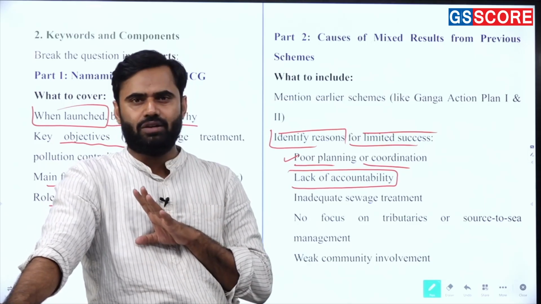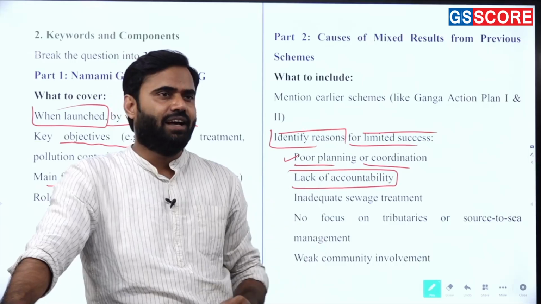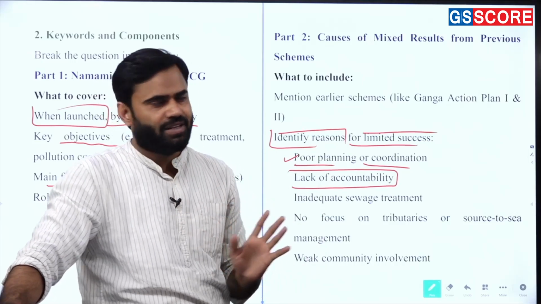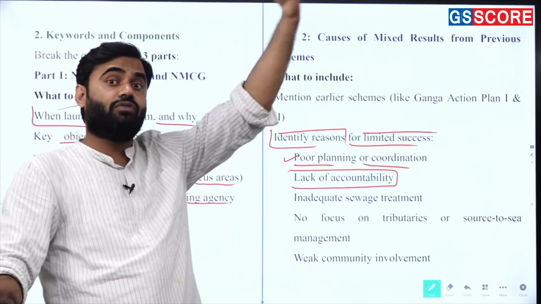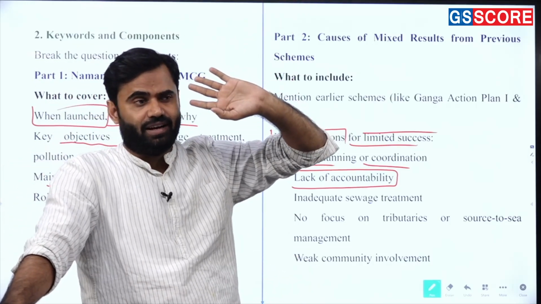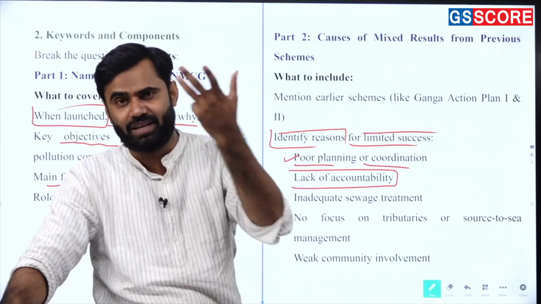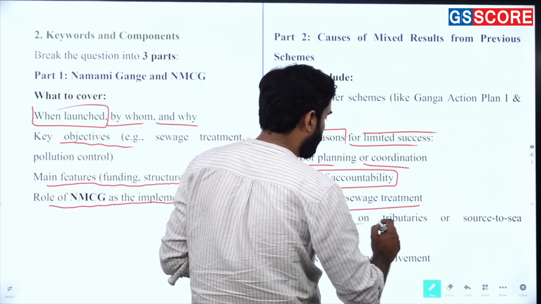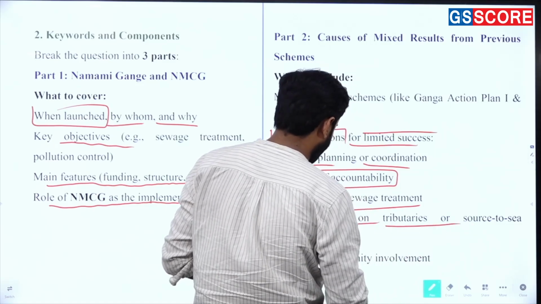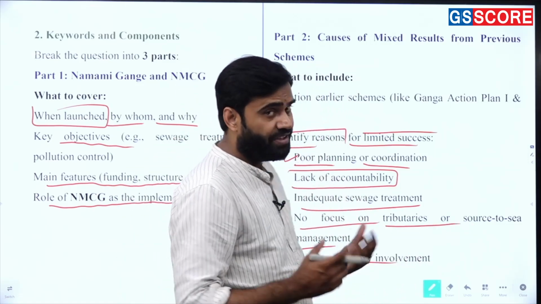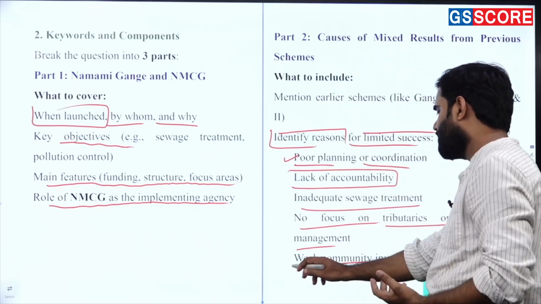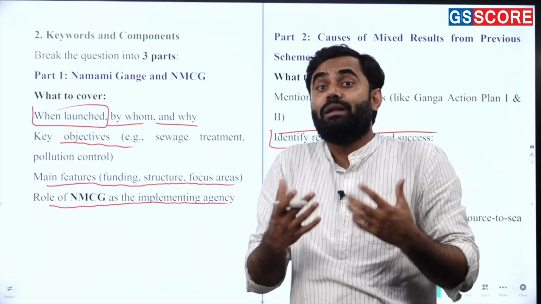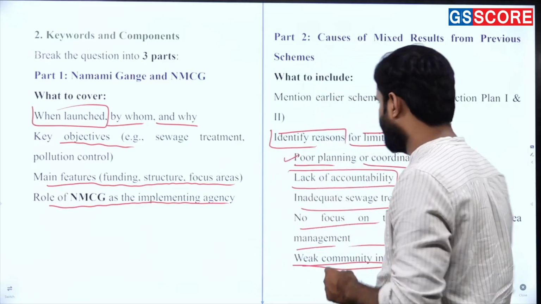No one, ठीक है, any government you will find out there is talking about the accountability and transparency. So भाई इसका कैसे हो जाएगा? You know that thousand crores we have, ठीक है, invested in Namami Gange Pariyojana. Inadequate sewage treatment, no focus on tributaries or source to sea management, weak community involvement. You are talking about the weak community involvement, but we have to talk first the poor planning and coordination. Implementation क्या है? ये भी हमें बात करनी चाहिए.